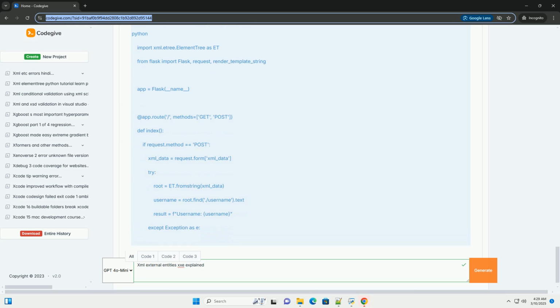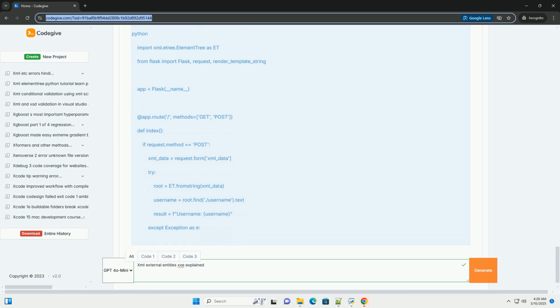3. Validate XML schema. Use an XML schema, XSD, to define the structure of the expected XML document. This can help prevent the parsing of unexpected elements and attributes that might be used for malicious purposes. However, even with schema validation, ensure external entity loading is disabled. 4. Input sanitization. While less effective than disabling external entities, sanitize XML input to remove any potentially malicious characters or markup.